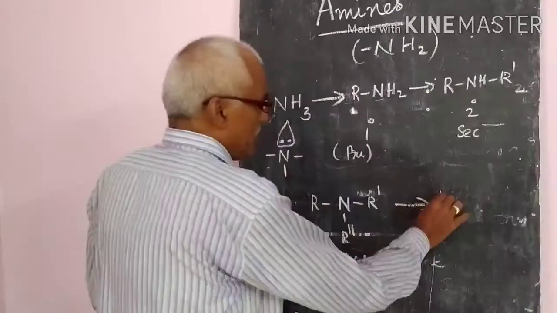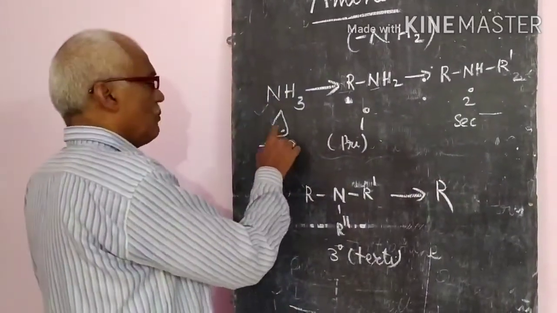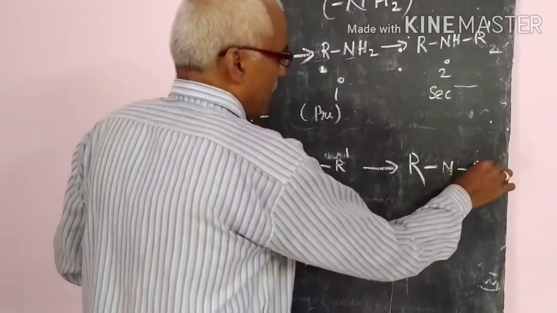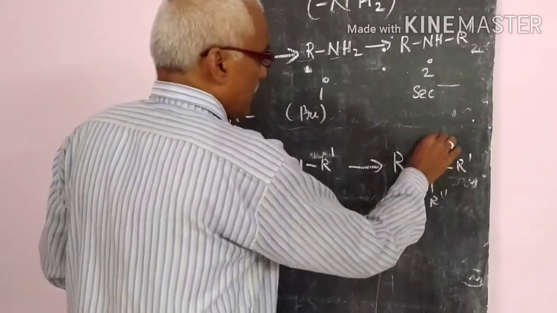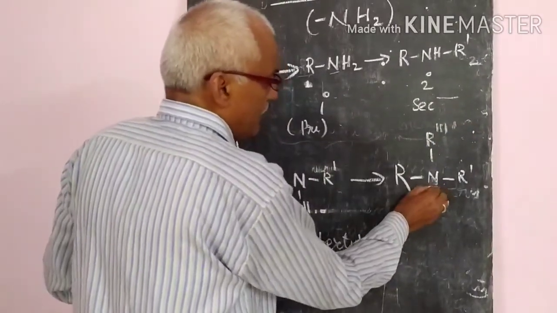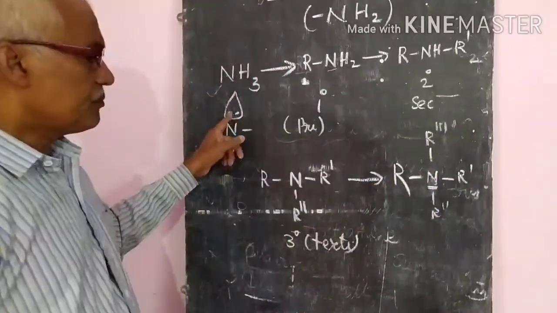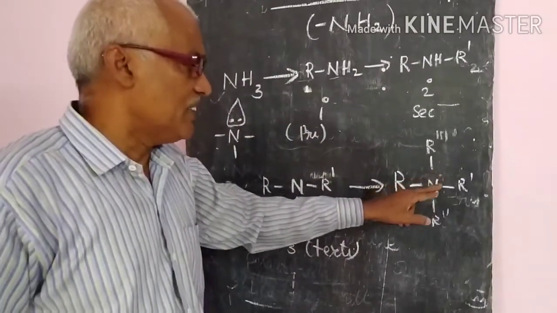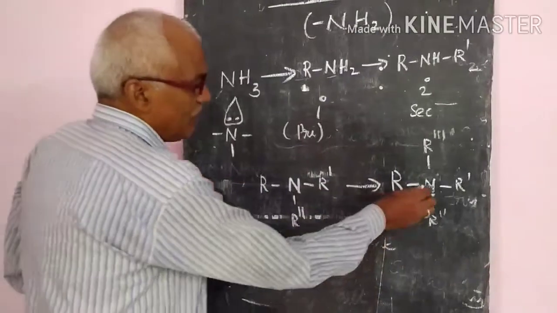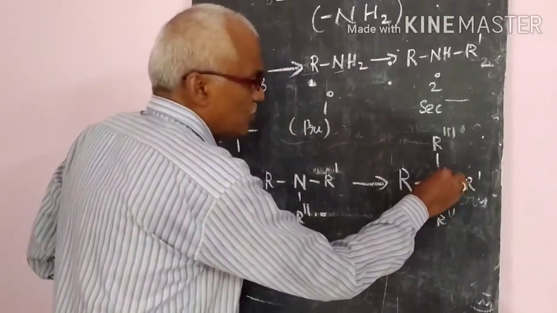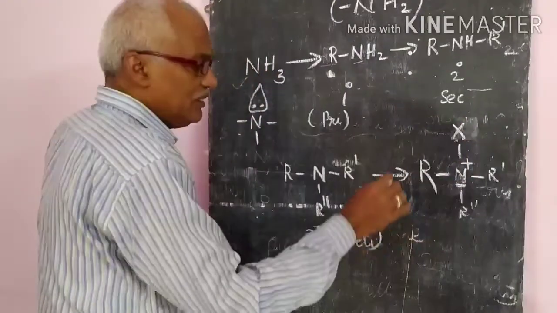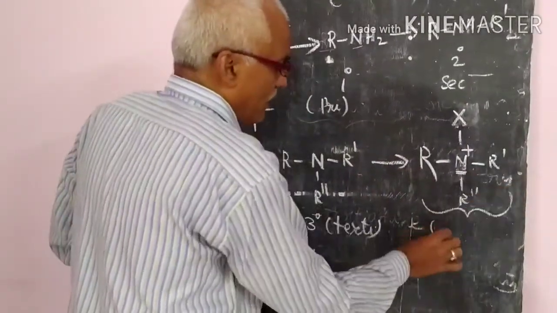If the lone pair is also shared by another alkyl group, R triple dash, then the nitrogen gets the positive charge. Generally here, halogens are added. Then this is called the quaternary salt.